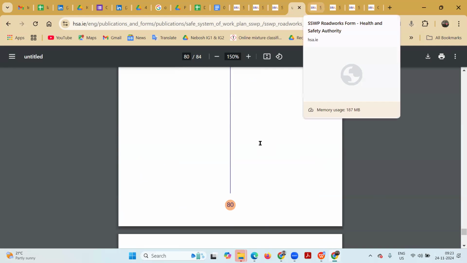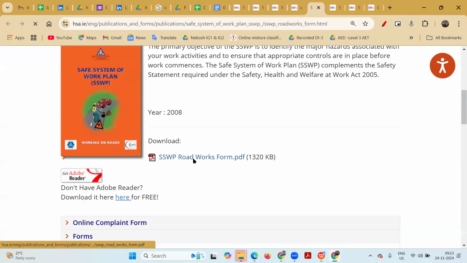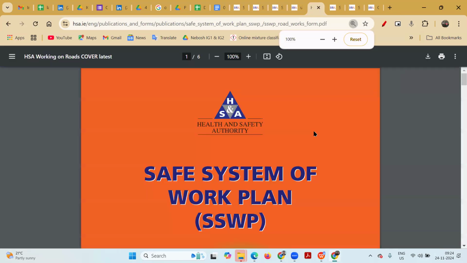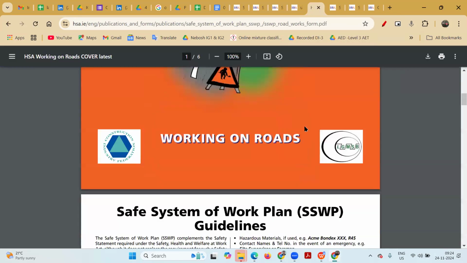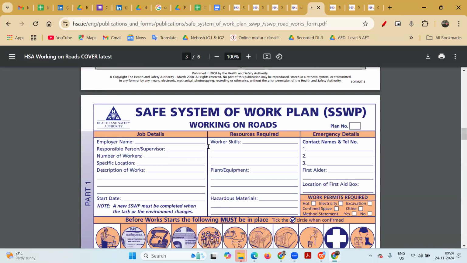It's like a graphic SOP, which we may be following nowadays. I also want to show this form, the safe system of work plan form, for example working on a road. In the safe system of work, what will be there? The job details first: the employer name, responsible person, number of workers, specific location, and description of the work will be required.